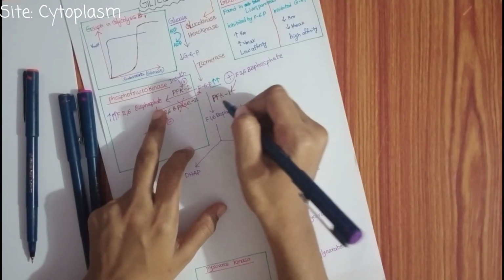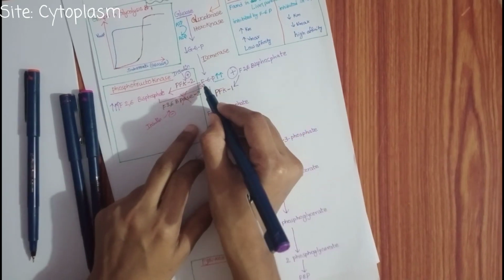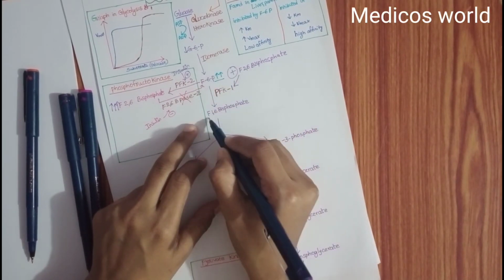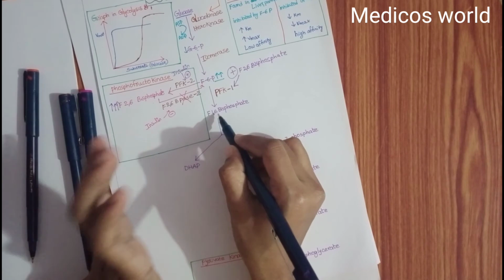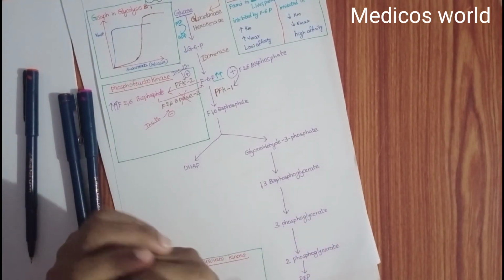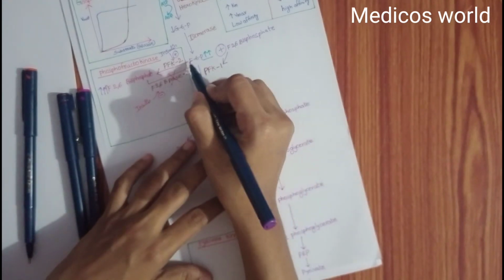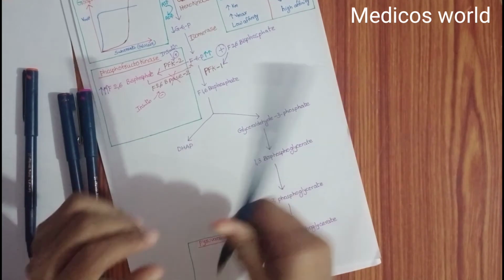Fructose 2,6-bisphosphate activates phosphofructokinase 1 enzyme, so there is increased conversion of fructose 6-phosphate to fructose 1,6-bisphosphate. This is about the step, from fructose 6-phosphate to fructose 1,6-bisphosphate.